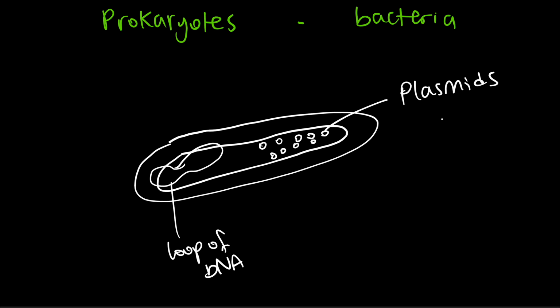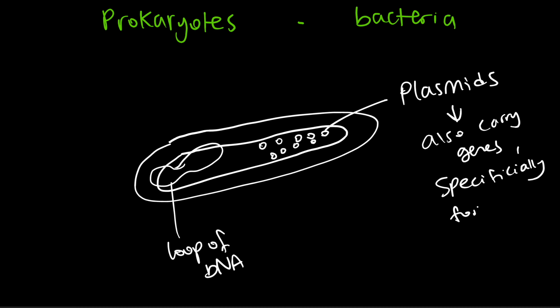Now plasmids also carry genes, so they also carry DNA. Specifically, this is the key part, they carry genes for antibiotic resistance, which will in turn raise its chances of survival.